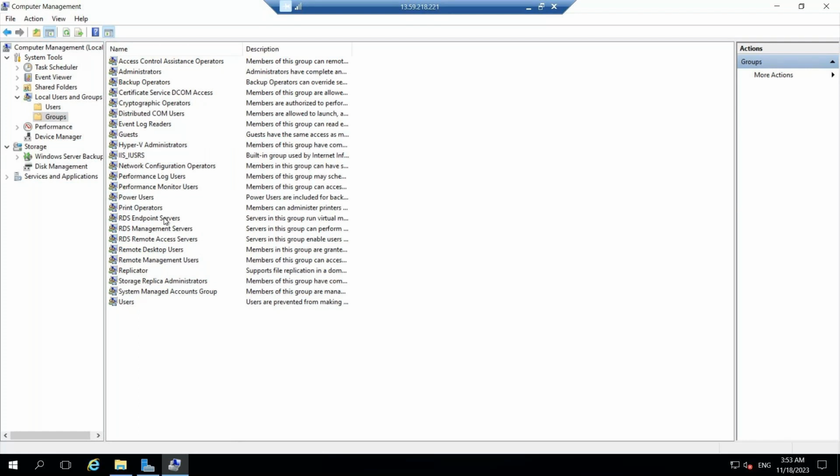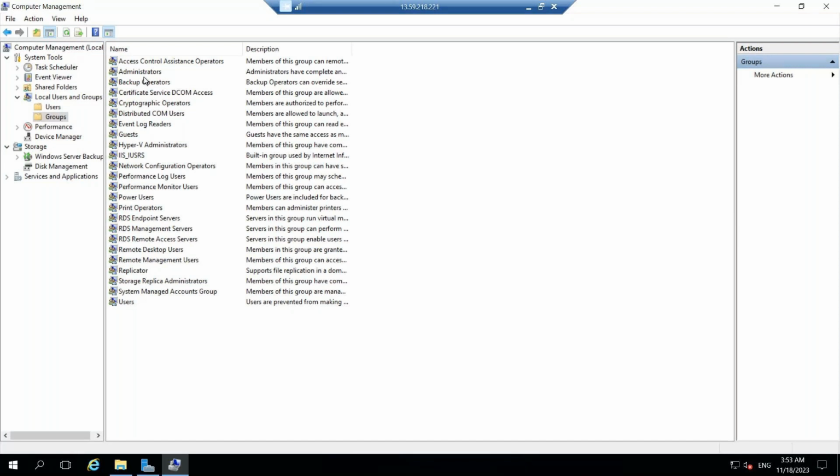So we can add into any group, but a few groups will not have proper permissions. That is why it is better to add that user into the administrator group. When we add into the administrator group, whatever privileges are available with the administrator will be reflected to the user, right?